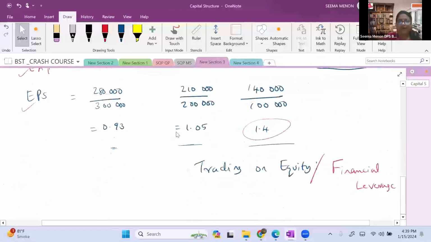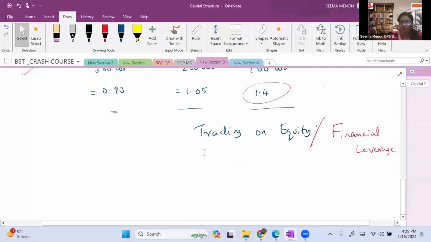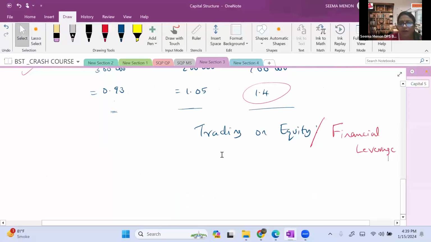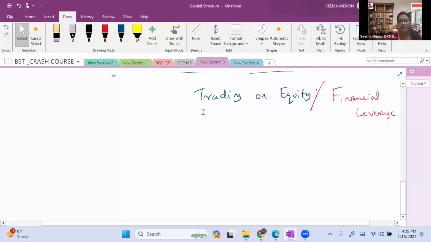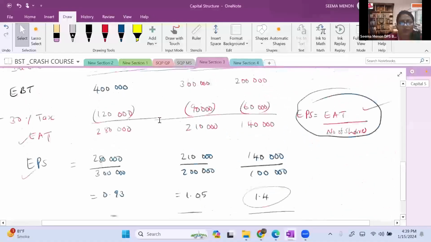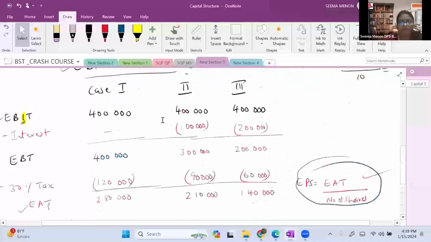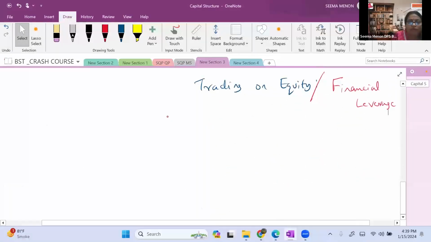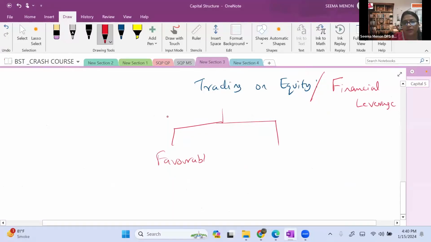Now we are again back to this. Before we move into financial leverage or trading on equity, whether it is trading on equity favorable or unfavorable, we have to understand that case.